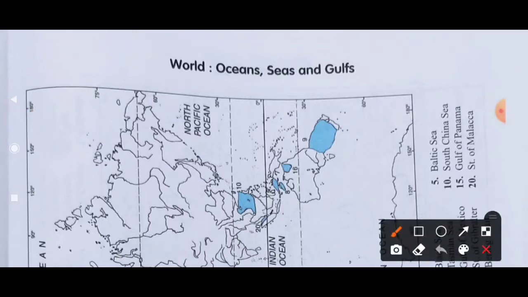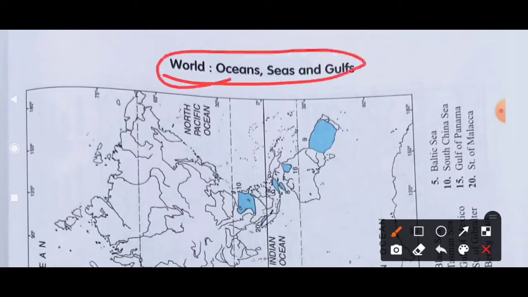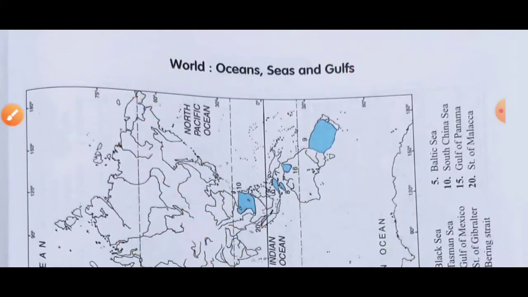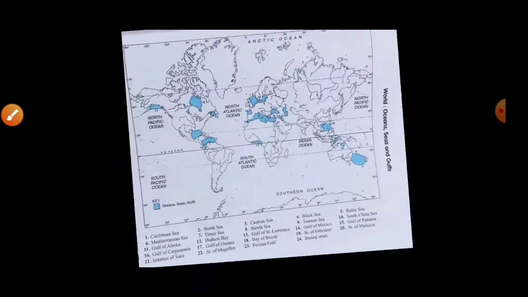So now you can see here, first of all, the world's oceans, seas and gulfs. One more request: you have to see all the cities with all the countries, where each one is, what country it is in all over the world. It is more helpful for understanding, because most of the things are named according to their country. So it is my kind request, go on Google Maps and just visit the countries, it is better for your understanding.